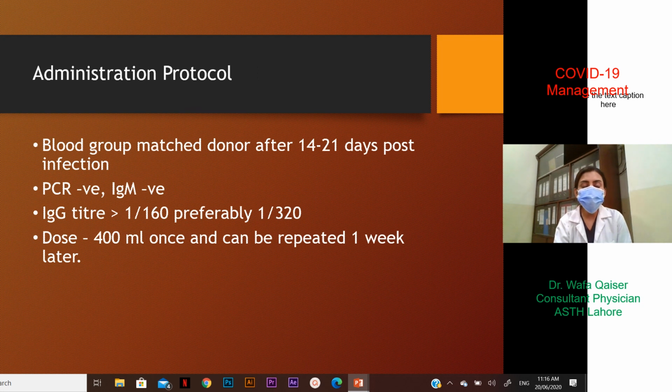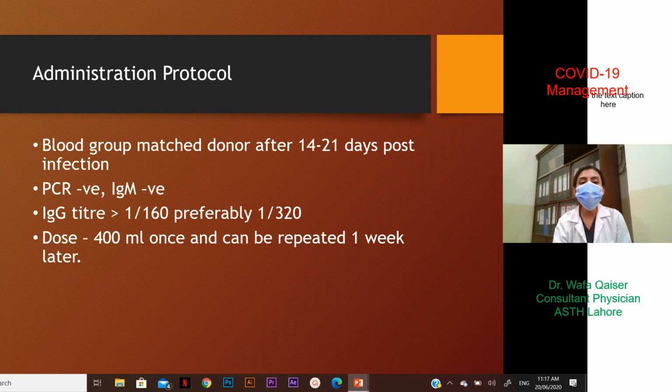The administration protocol rather is simple. Blood group should be matched with the donor after 14 to 21 days post-infection. PCR negative, IgM should be negative. IgG titer should be greater than 1:160, and preferably greater than 1:320 dilution. Dose is about 400 ml once and can be repeated 1 week later depending on the patient's condition.